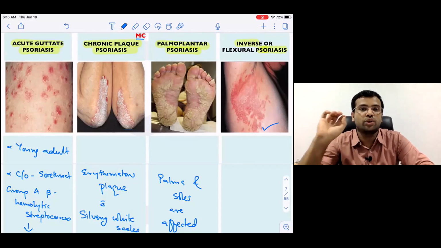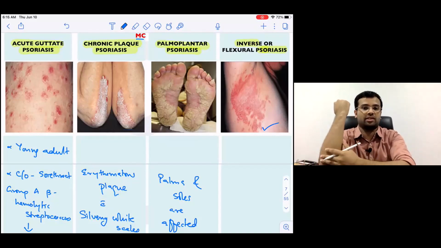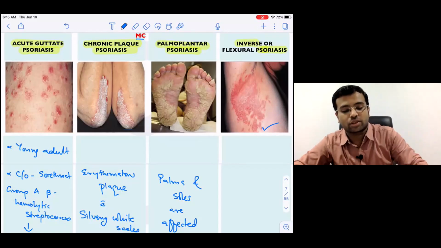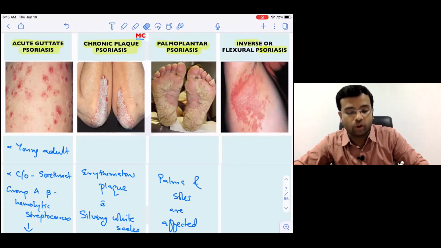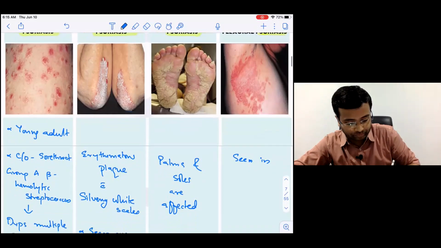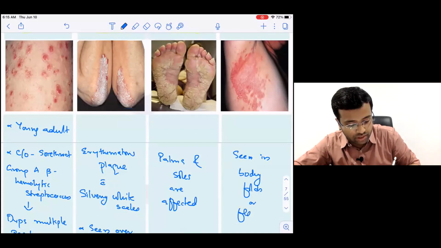Because usually we expect psoriasis skin lesions over the extensor surfaces, isn't it? This time you're finding it right opposite. That is why this is called inverse psoriasis or flexural psoriasis, seen in the body folds or flexures.